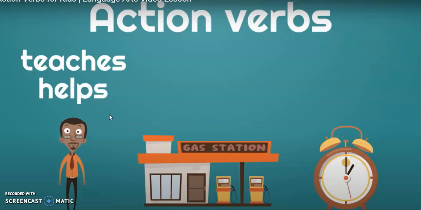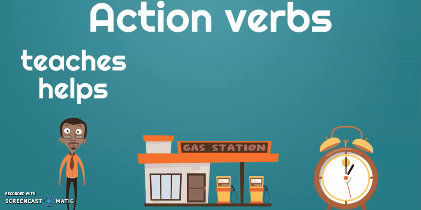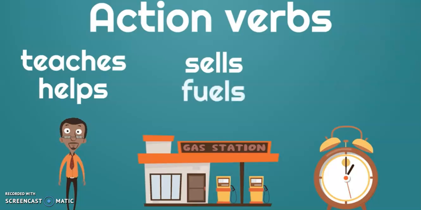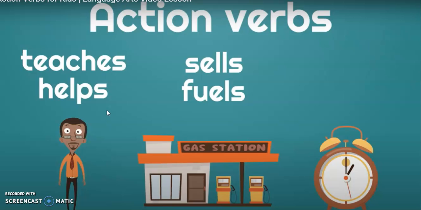All right, on to the gas station. What does a gas station do? Well, a gas station sells, doesn't it? It sells gasoline and other things. What else does a gas station do? What's another action verb for a gas station? Well, a gas station fuels. The gas station fuels your car. Fuels is an action verb. Okay, pay attention here to the actions the gas station does.